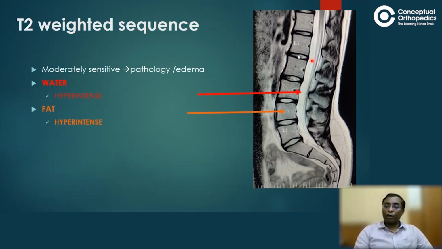Fat also appears hyperintense. You can see it in the bone marrow and in the epidural space and in the subcutaneous fat. The bone, the outer margins, they appear dark or hypointense. And the reason is because of the collagen and calcium.